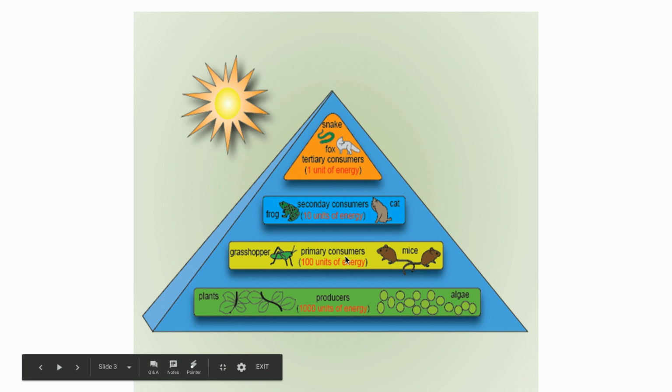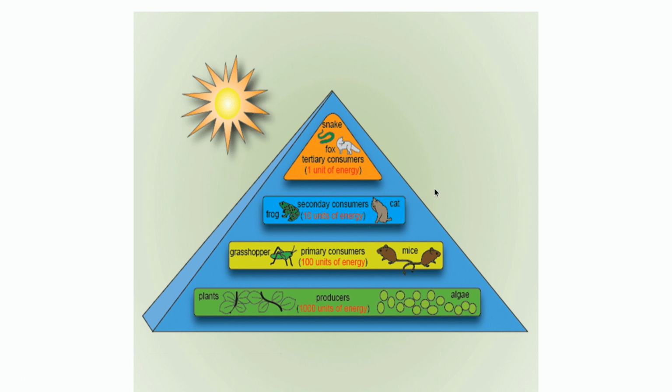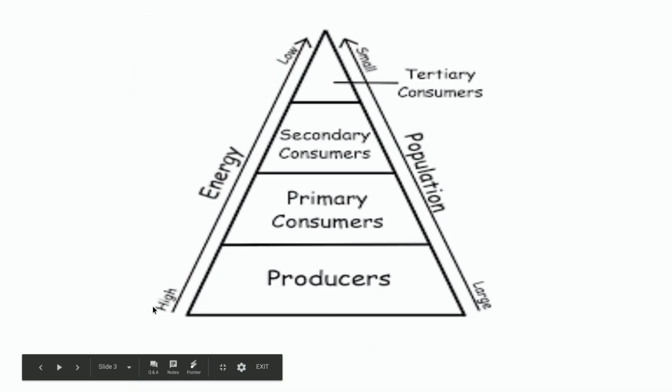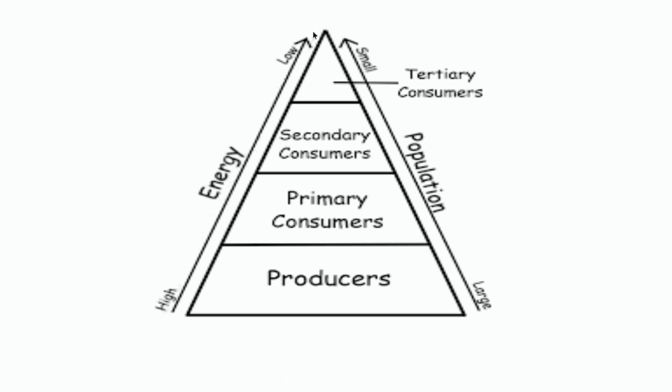From the primary consumers, you can see the secondary consumers. Once again, they only received about 10% of that original energy. And then you have the tertiary consumers up here that only got 1 unit of energy. So once again, that's 10% of the unit below it. So as you go higher in an energy pyramid, what you should see is that the energy starts really high with the producers and then begins to decrease all the way up to the top of that pyramid, which is why it has a pyramid shape.